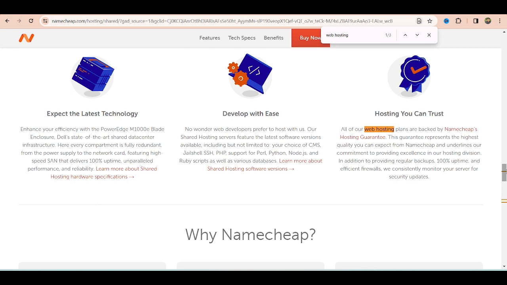So is it relevant or not? Obviously relevant, because as a customer I am looking for web hosting. I want to buy web hosting, and that's why in Google search I wrote web hosting, and the first result they show is Namecheap, and I click their link, and they bring me to the landing page where the particular keyword web hosting is there. So what is that? It will improve their ad quality. It will also improve their ad rank, because their landing page and the ad they are running, the keyword they selected, are relevant.